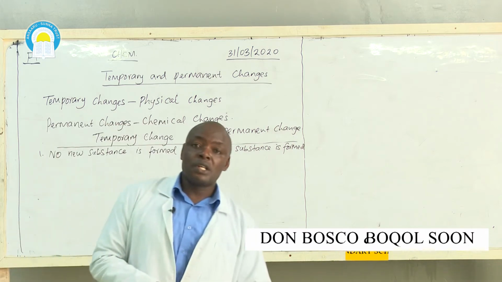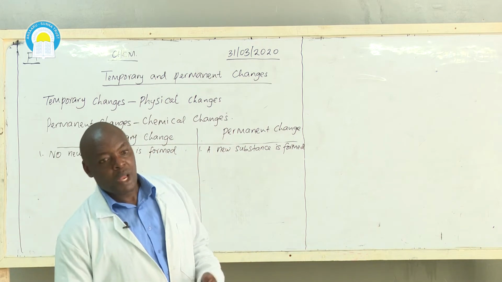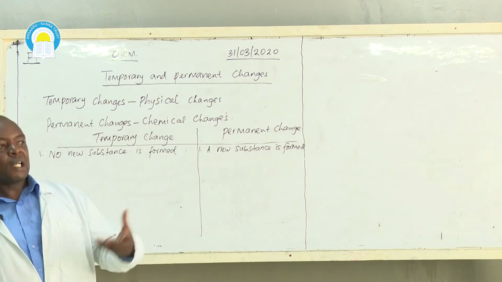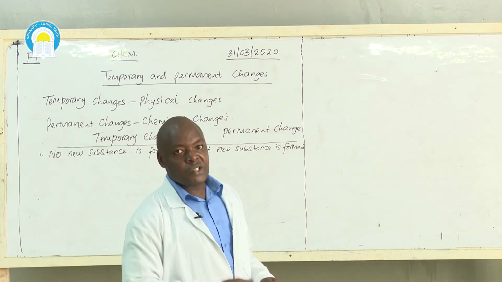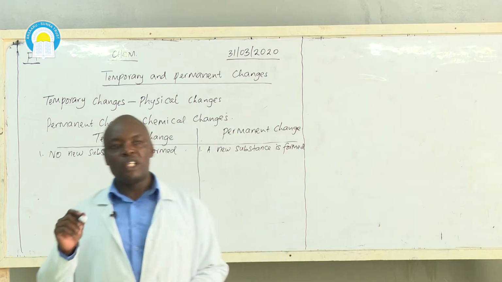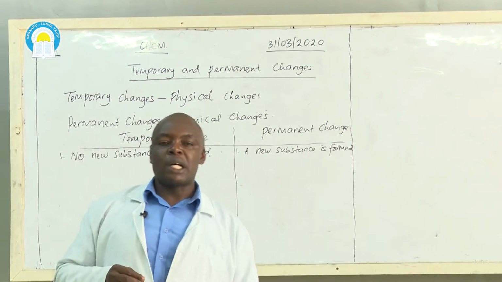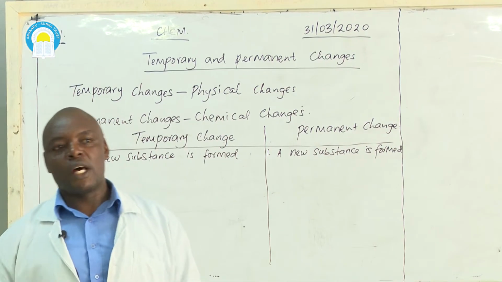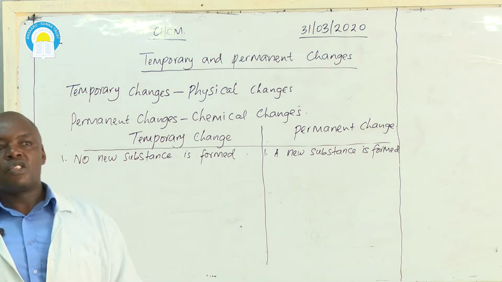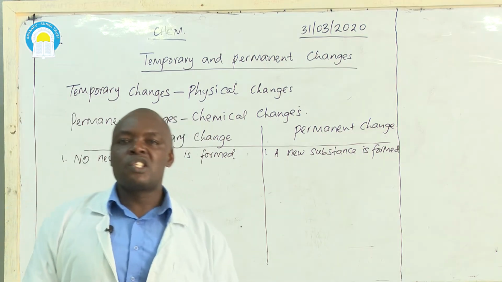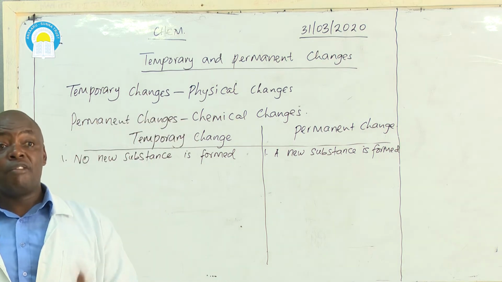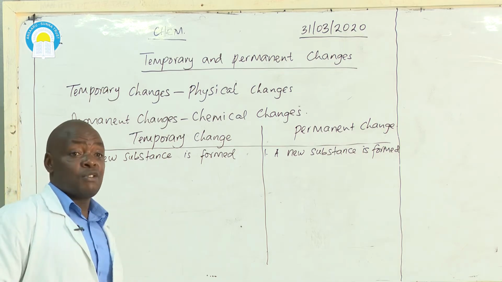Another example is when you are heating ice. Ice is water in solid state. When I heat ice to melting point, it will melt into liquid water. If I place the liquid water in a deep freezer, it will freeze and I get the ice. So the liquid water is still water, in liquid state, and ice is water in solid state. Therefore, no new substance is formed.